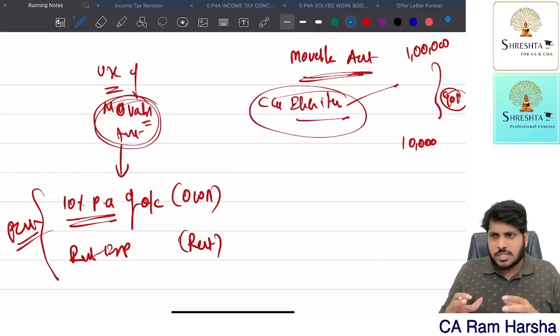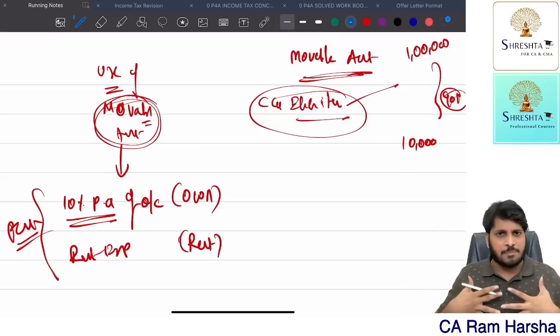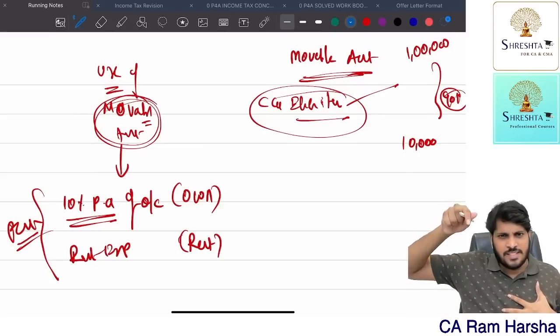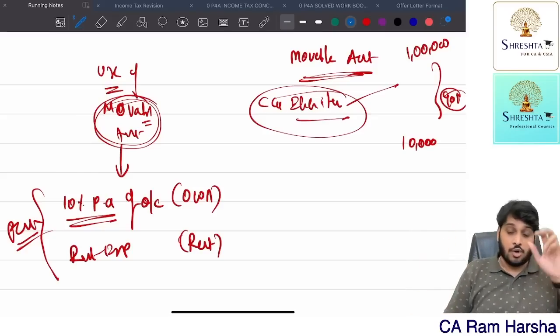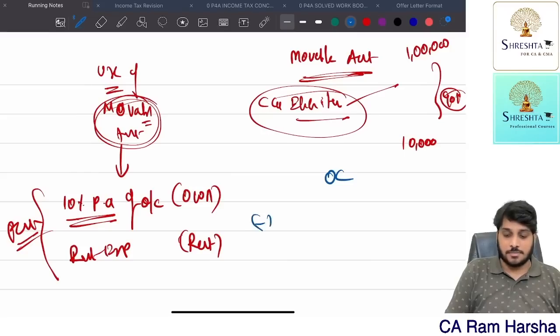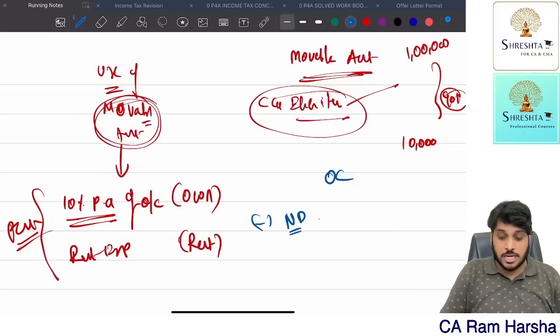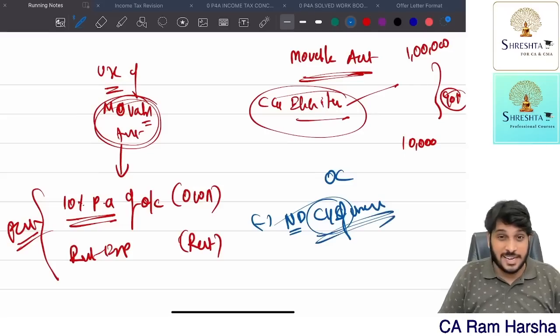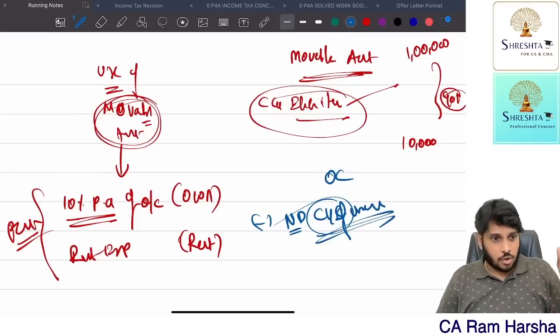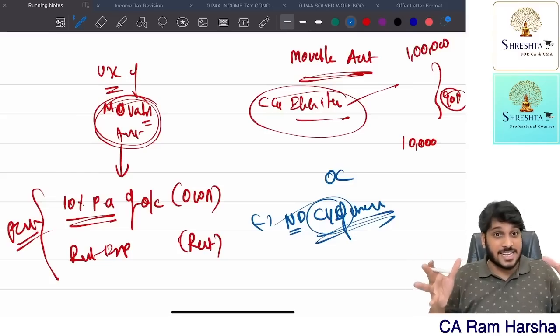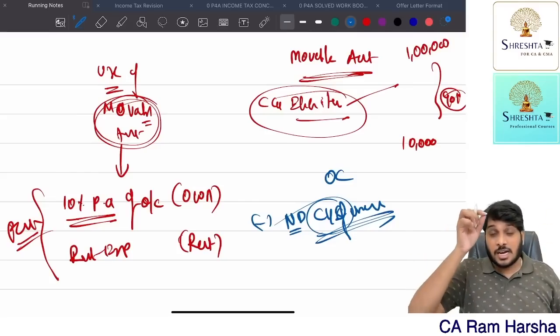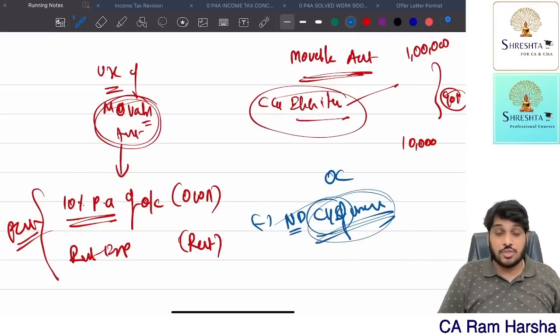Now, some asset belonging to the company I purchased. Is there any benefit in this purchase derived by me? How to calculate this benefit? Look at the original cost of the asset minus claimed notional depreciation. Reduce notional depreciation for every completed year of usage by the company. So for how many years did the company use that asset in their own name? For how many years is that asset in the name of the company? For completed years of usage by the company.